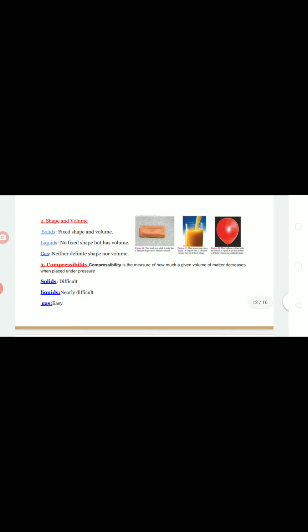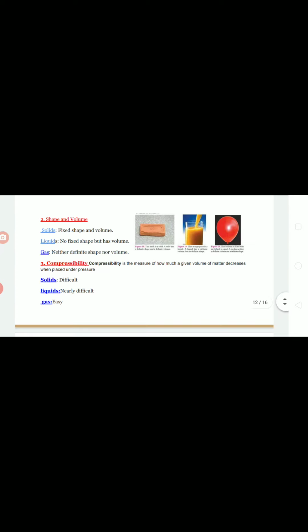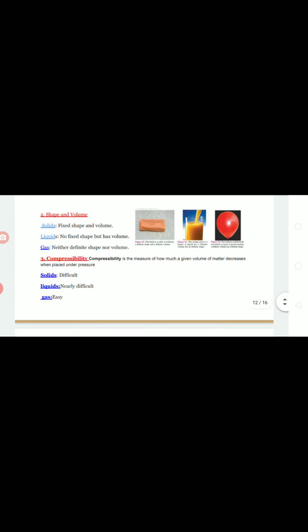So it's very difficult in the case of solids to apply force and press. If you go for liquids, if you compress the liquid, try to apply more and more pressure on the liquid, very little chance will be there to decrease its volume. Very less. If you go for gases, try to apply force on the gas with a very little amount of force. The gases are very easily compressed.